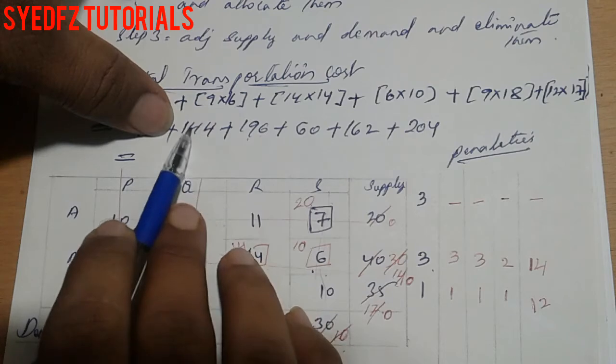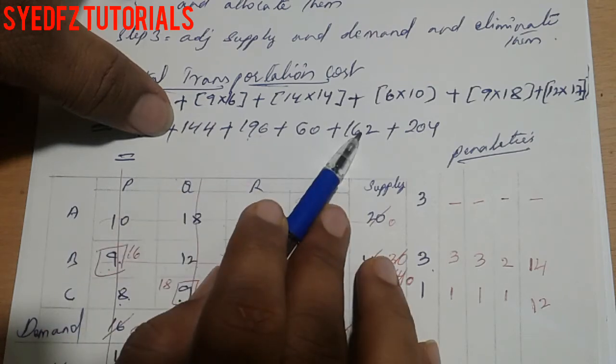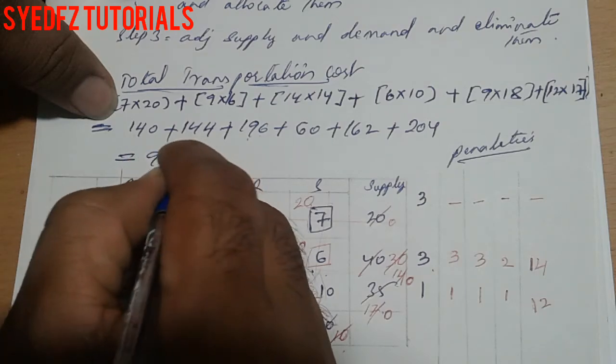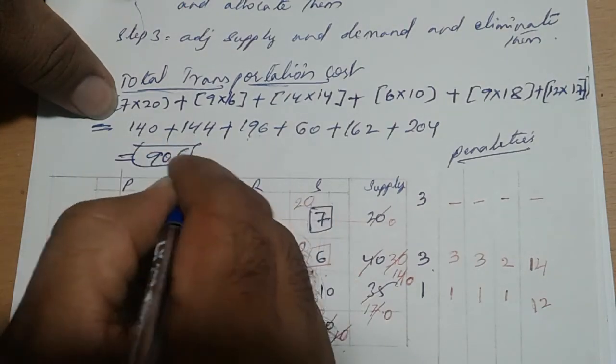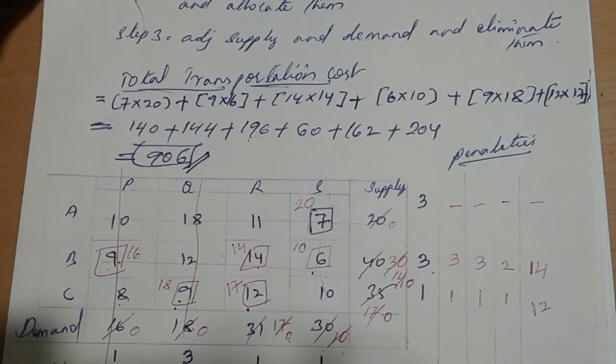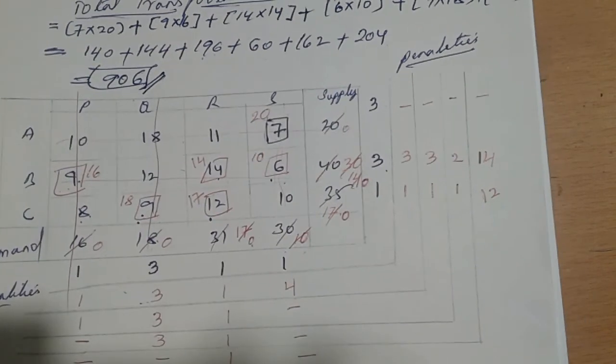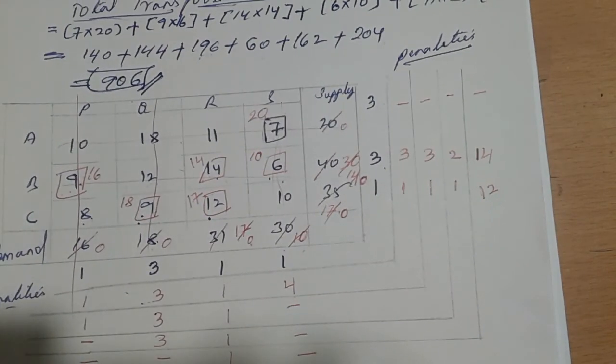This 40 will come here, 900, and 2 or 4, 6, 906 is the total cost of transportation by the Vogel approximation method. This is the way we can assign the values.